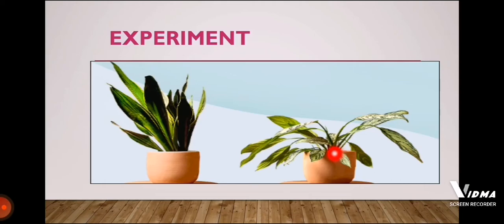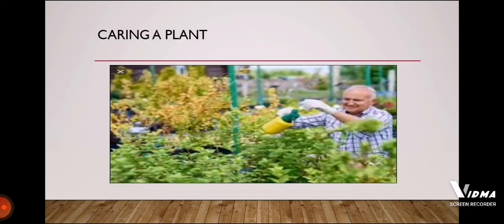And what you will observe after a week, you will see that the leaves of the plant that was kept in the proper sunlight and was watered daily will grow healthy. But the plant that was kept in the dark will not be able to grow well. Its leaves will start drying and they will look dead.